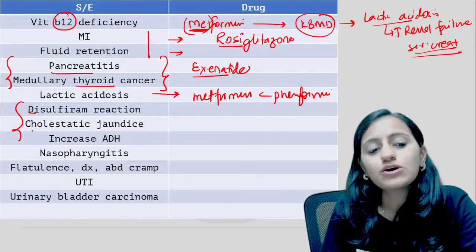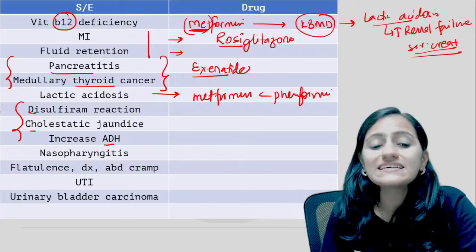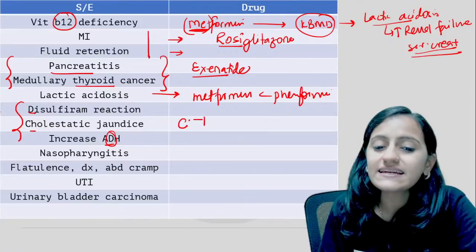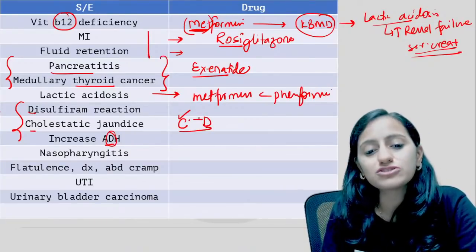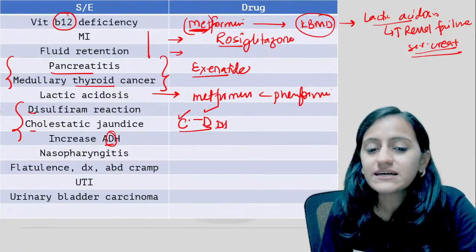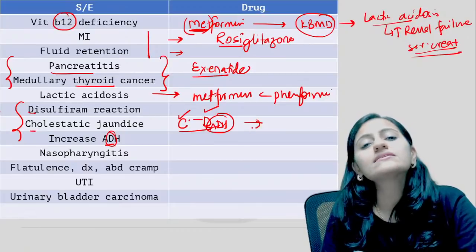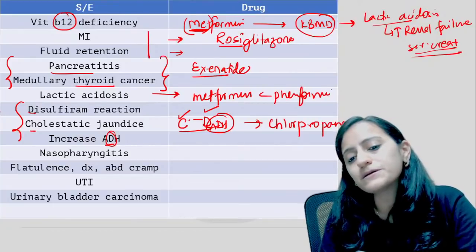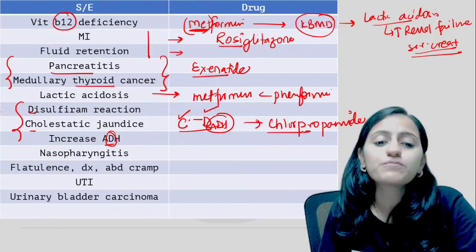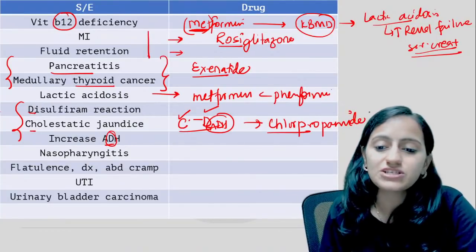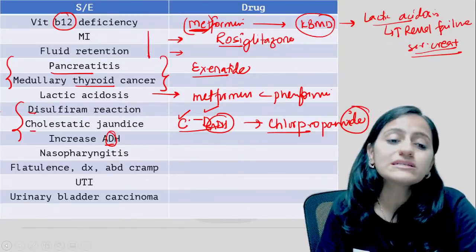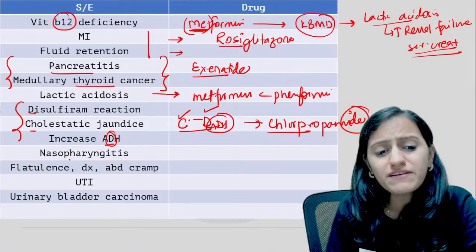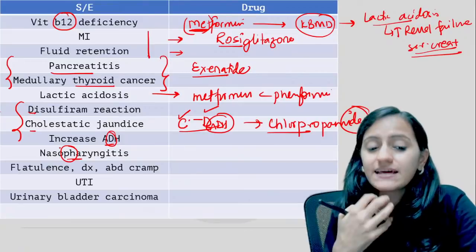Disulfiram reaction, cholestatic jaundice, increased ADH, the anti-diuretic hormone, the C and D side effects. Cholestatic jaundice, disulfiram reaction, ADH, all these are the side effects seen with the C drug, which is chlorpropamide. Okay, this is seen with chlorpropamide, your first generation sulfonylurea. Okay, that's sulfonylurea.